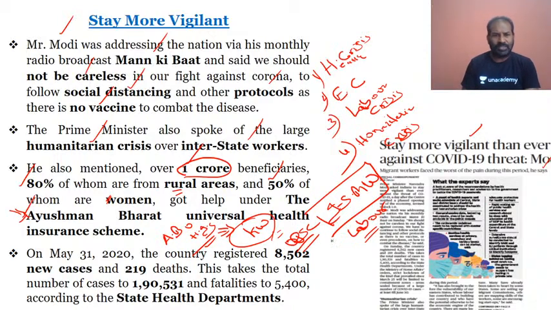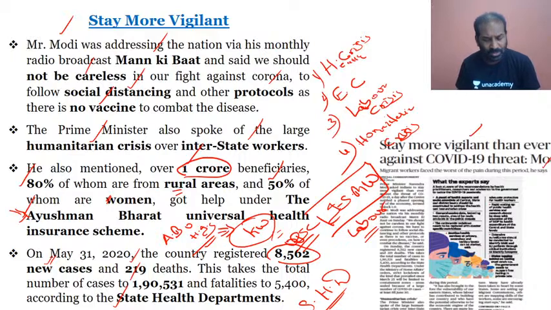And definitely there are new cases, which is a cause of concern. Again, 8,562 new cases have been reported in India, and 219 deaths. As per the state health departments, the tally has increased to 1,97,000, so close to 2 lakh cases, and the death toll is 5,400, which is a cause of concern.